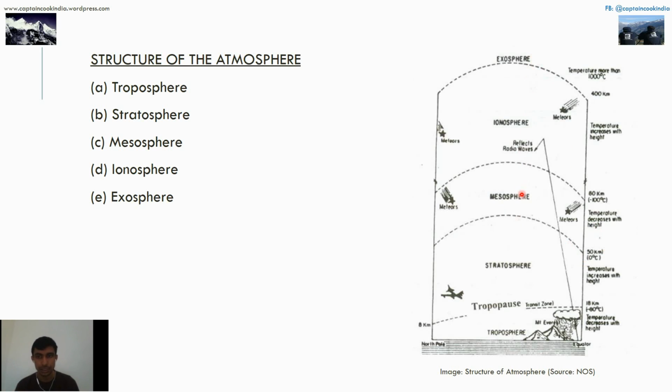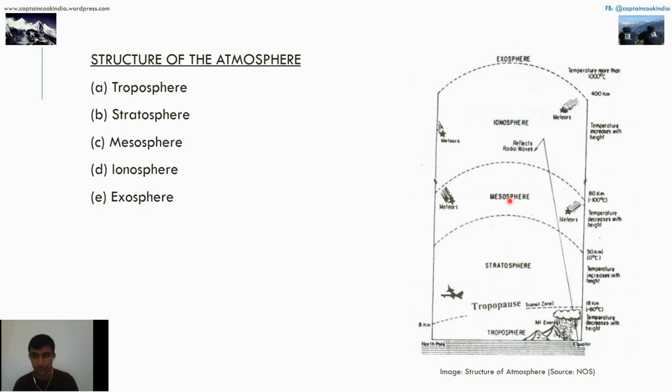After that, mesosphere, where all the meteors are present and they cannot get into the stratosphere or the atmosphere. And over here again the temperature decreases from 0 to -60, and over here it again rises, and this is almost 80 kilometers.